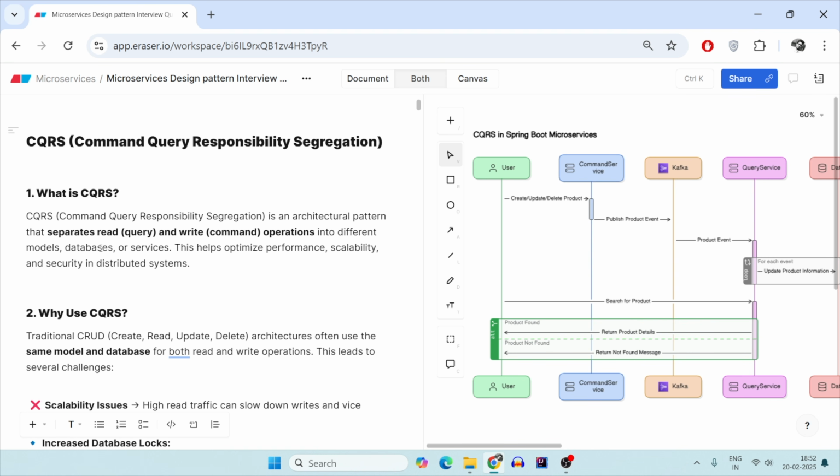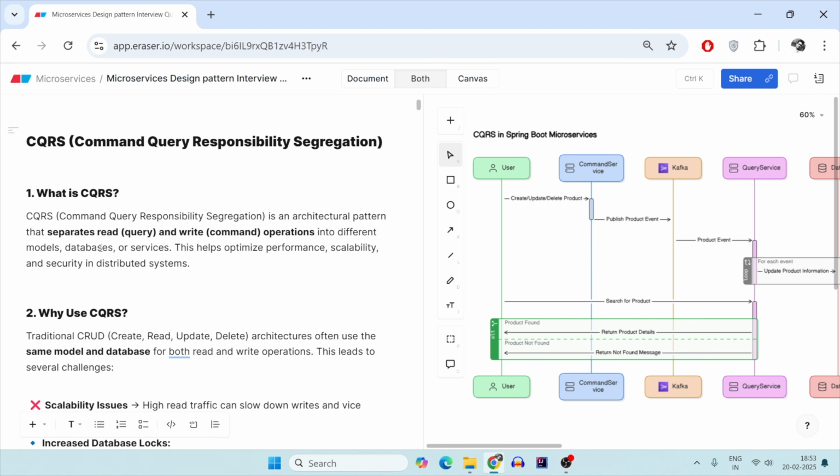Now, when we were starting with the Spring Boot, we had created a CRUD application. The CRUD stands for create, read, update, and delete. So, four things are done in one single application. And that is the same database, same model, everything, same application, everything is done in the same place. Then, what happens is that the read operations, that is the query or the R of the CRUD, is done along with the C, U, and D, that is create, update, and delete. This create, update, delete modifies the table while the query only reads the tables or the databases.